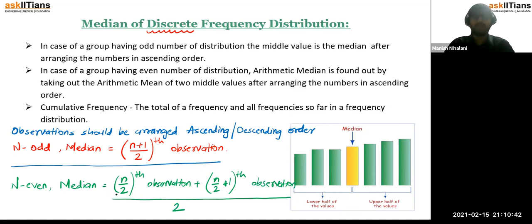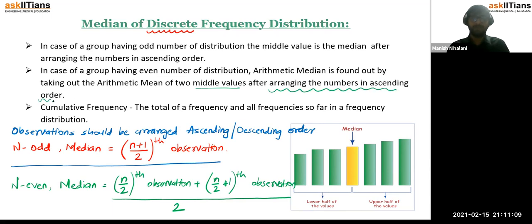Again, I'm recollecting that these formulae are applicable if and only if you have a discrete frequency distribution, that is, every observation is treated as a separate entity. We are not grouping the observations yet. So when you have even n, we say the arithmetic mean of the middle values after arranging the numbers in ascending order.